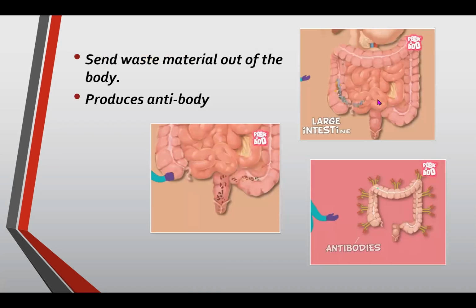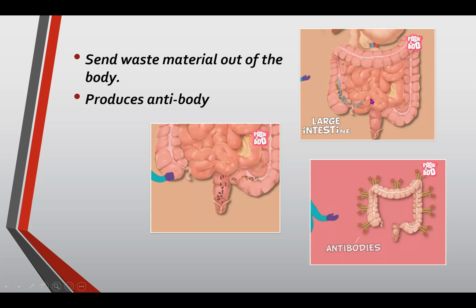Okay, so we are talking now about the large intestine. Let's take the picture so we can better understand. After the small intestines, some of the food nutrients or food particles that have been left will now go to the bigger or large intestine.